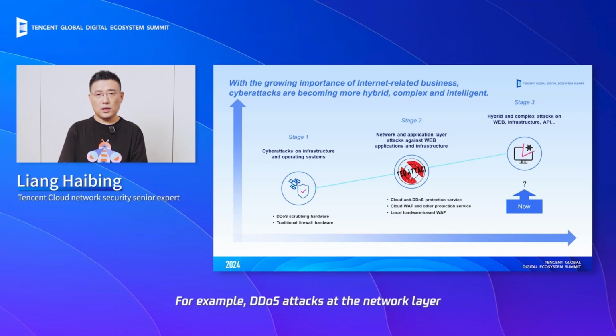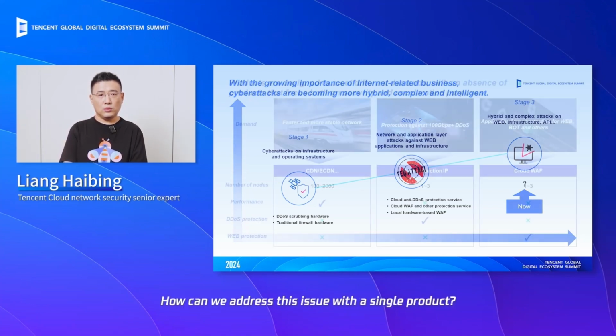For example, DDoS attacks at the network layer, web attacks or vulnerability exploits at the application layer, attacks on the operating system level, and attacks aimed at APIs. At this point, a challenge arises where the same application faces various threat risks across different layers, making it susceptible to a mix of attacks. How can we address this issue with a single product?